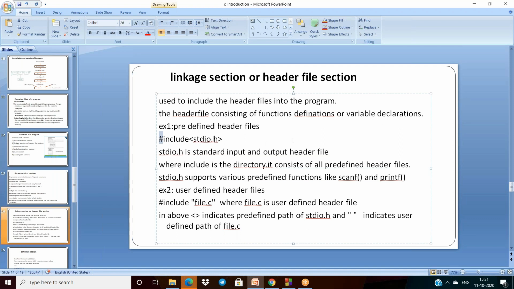Once the linkage section is completed, what is the need of this linkage section? If I want to use scanf and printf functions inside my C program, we must include the corresponding header file.